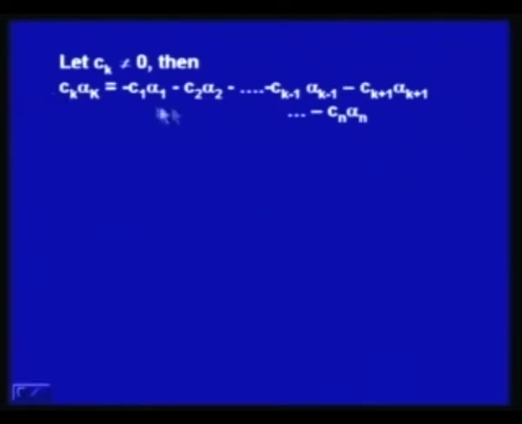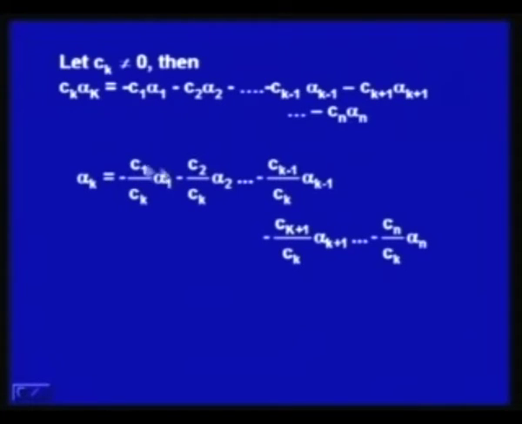So, what I have done is I have taken Ck alpha k on one side and the rest of the vectors on the other side. And since Ck is not 0, I can divide the whole equation by Ck. So, alpha k is equal to minus C1 by Ck alpha 1 minus C2 by Ck alpha 2 and up to minus Cn by Ck alpha n.